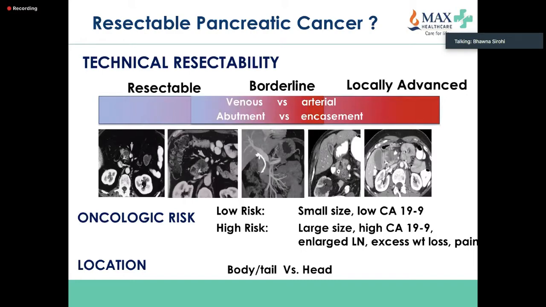If it's a small size, low CA 19.9, if the patient is not jaundiced, can be prognostic as well. And also, we know that patients who have head tumors tend to do better, mainly possibly because they are diagnosed earlier.